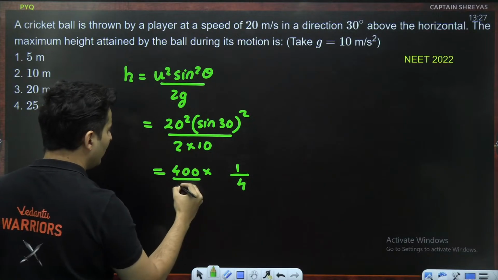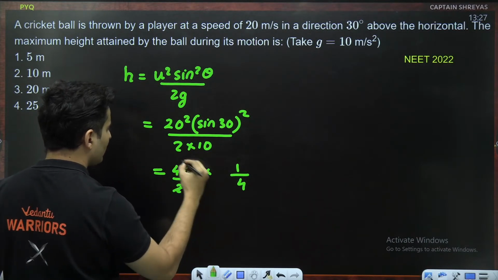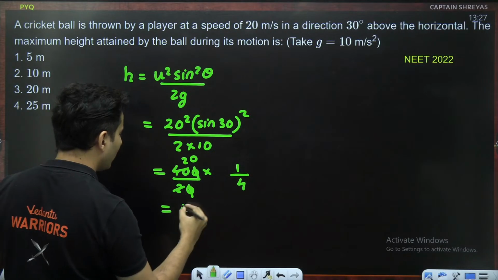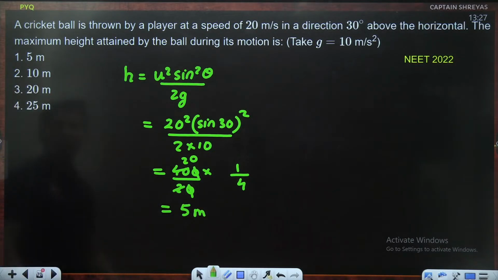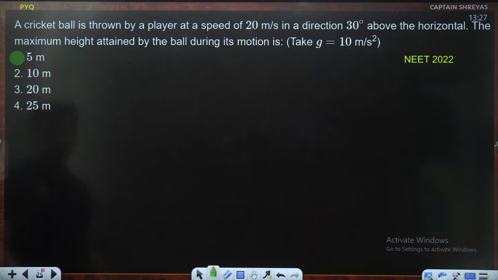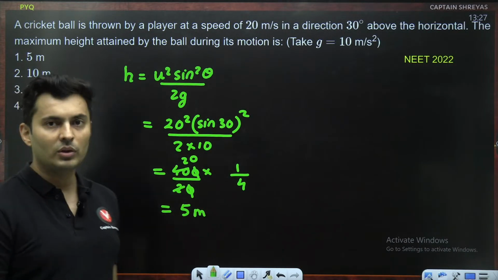So divided by 2 into 10, which is 20. 0, 0 cancels. This goes with this 20 times. 20 by 4 is basically 5 meters. So 5 meters should be the answer, which is option number 1. Yes, perfectly fine. That's how you do this question.